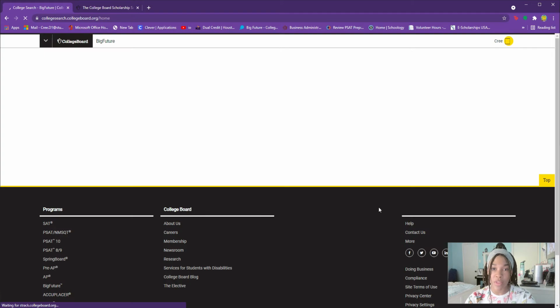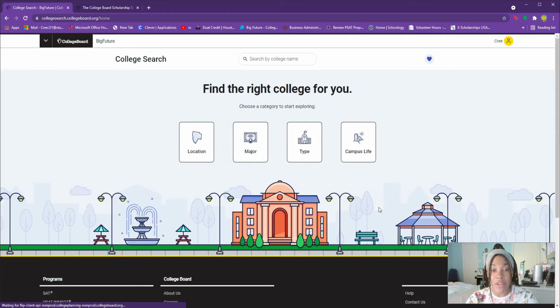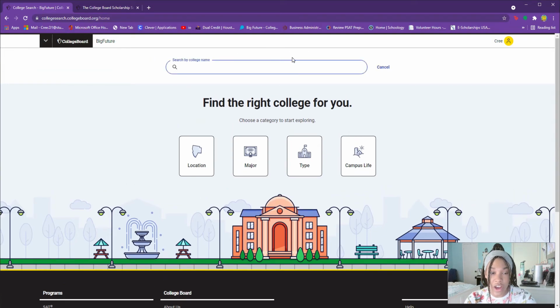Now, the other website that I think is really good for this, and I mentioned it in my last video, was the College Scorecard, or collegescorecard.ed.gov. That is another really helpful website with the most up-to-date information about colleges. But this College Search, and they've updated it since the last time I've used it, lets you easily search a college by name.